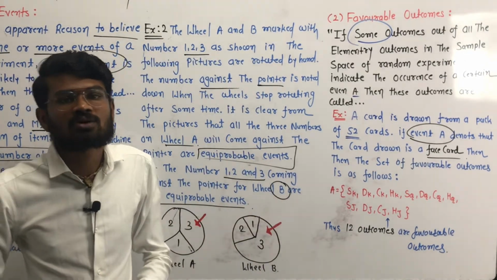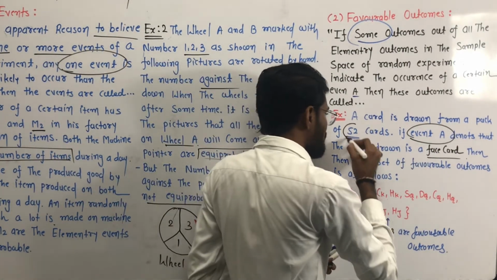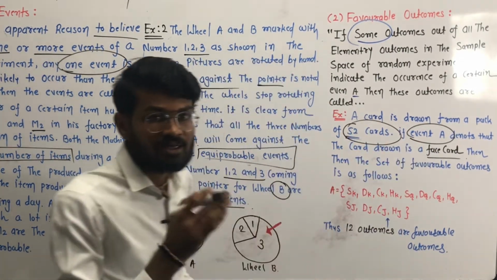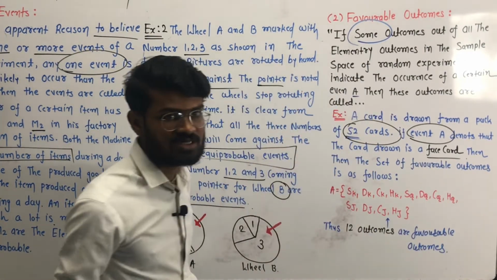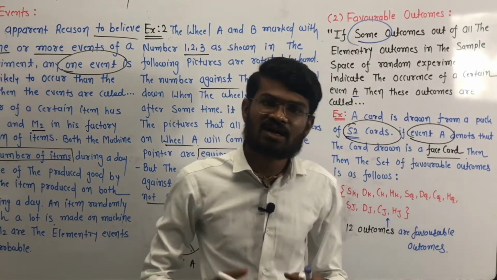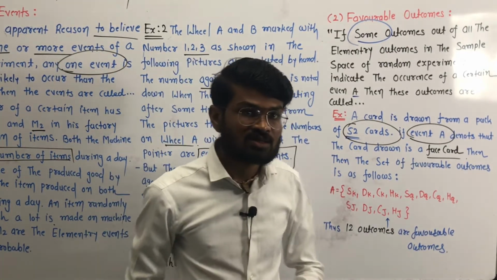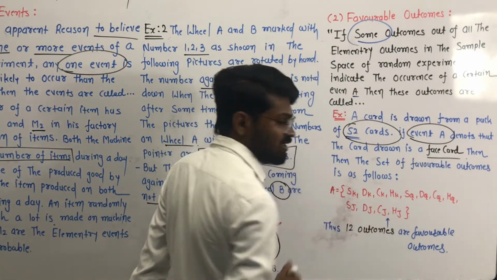The possible outcomes are the 52 cards, and event A is the selection of a face card. And how many face cards are available in the 52 cards? It will be SK, DK, CK, HK.